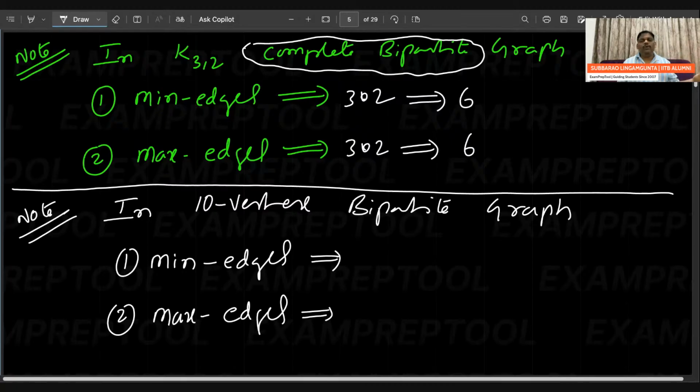Do whatever way you like. Sir, division is not done, how can I do? Do whatever way you want, but I want minimum edges and I want maximum edges. So some people are asking, sir, how will I divide?